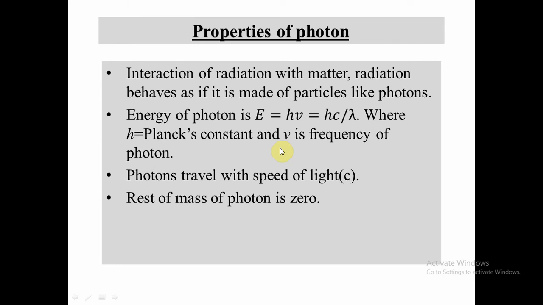That means when the photon is at rest, when it is not moving, the mass of the photon is 0. Photons are electrically neutral. That means they don't have any charge. If you make them pass between charged plates, they pass through without deviation. These are the properties of photons.